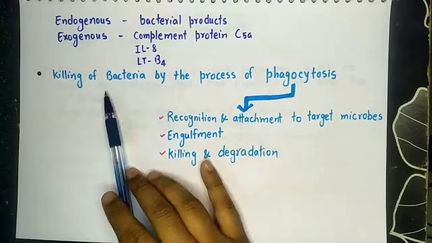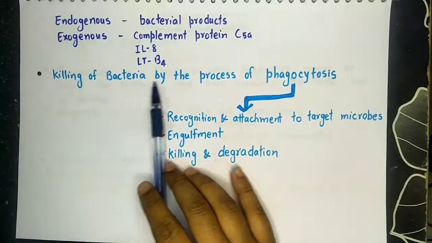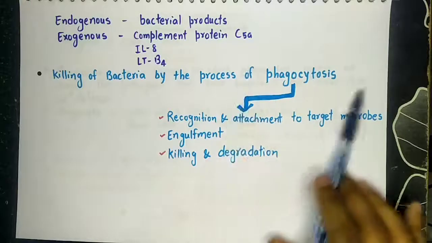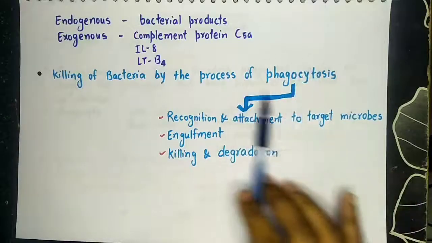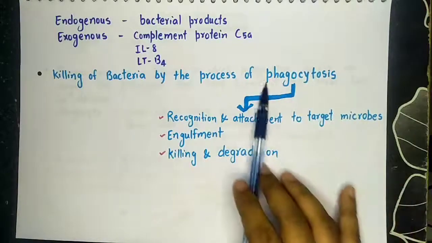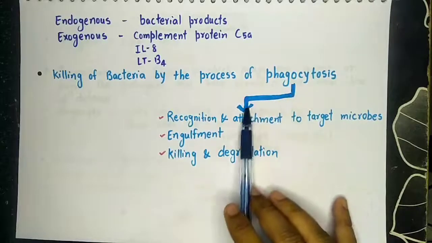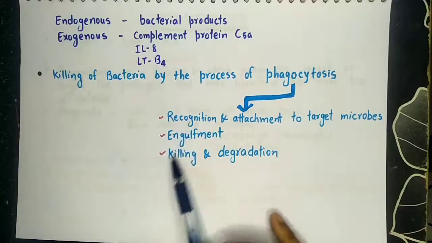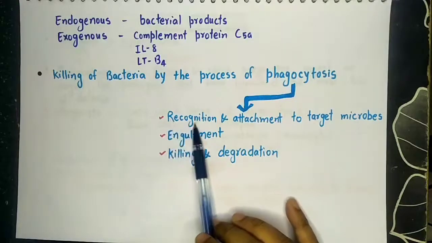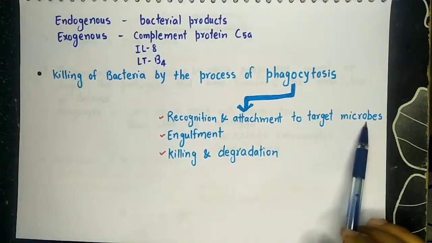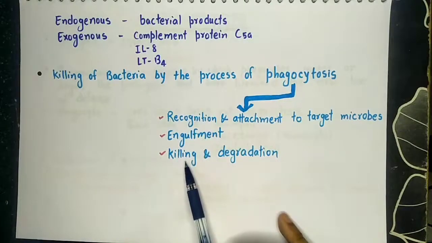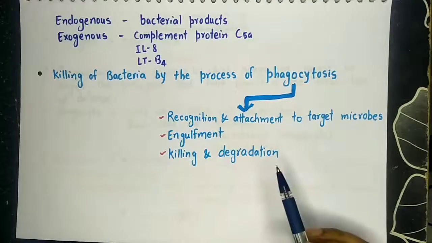Now the next step in extravascular events is killing of bacteria by the process of phagocytosis. Phagocytosis, I am going to discuss in my next video in detail. In phagocytosis, there are certain steps followed. First one is recognition and attachment to the target microbes. Second one is engulfment, and the third one is killing and degradation.